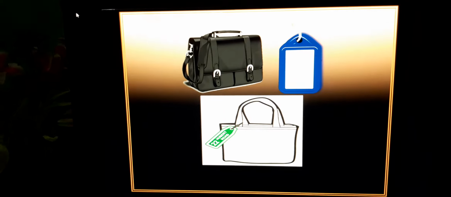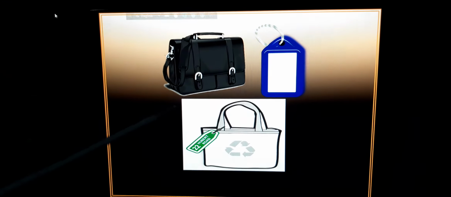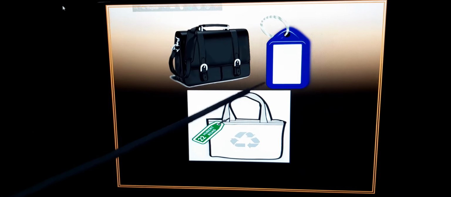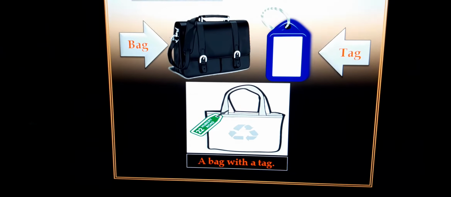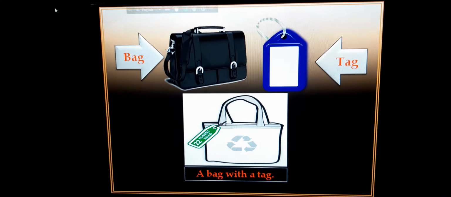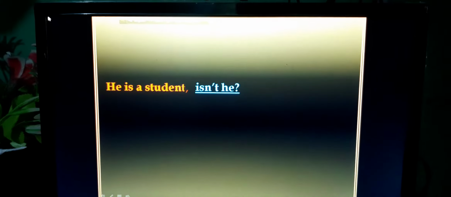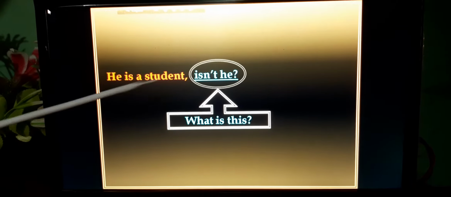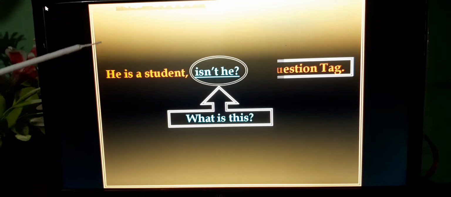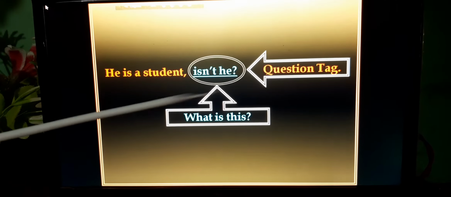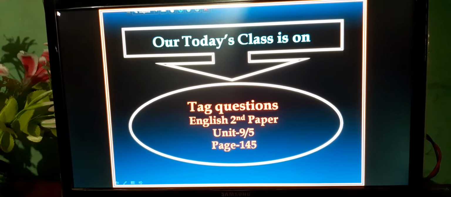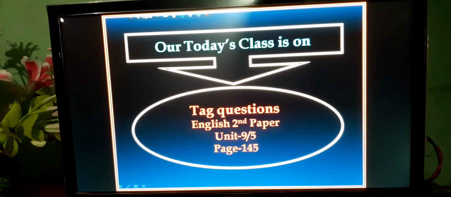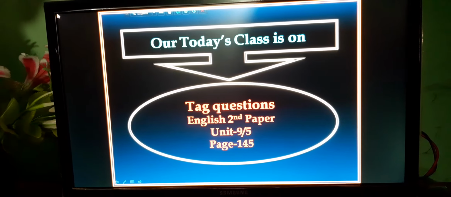My dear student, what can you see? This is a bag and this is a tag. He is a student, isn't he? What is this? Tag question. So today's lesson is tag question, English second paper, Unit 9, Lesson 5, page 145.